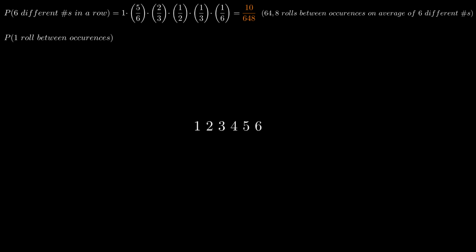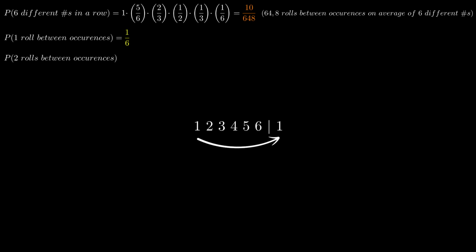So the probability of another 6 different numbers on the very next roll, in this case, is 1/6, correct? Since only the number 1 can fulfill this requirement in this case, and the probability of rolling a 1 is 1/6, correct? So the probability is 1/6. How about 2 rolls between occurrences of 6 different numbers in a row?